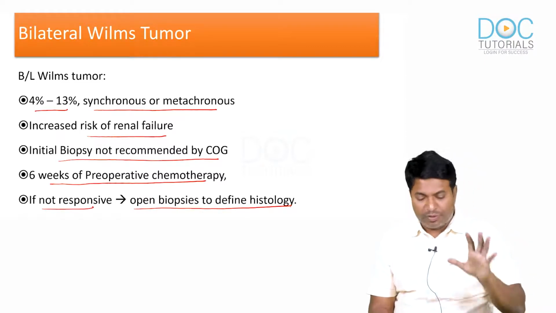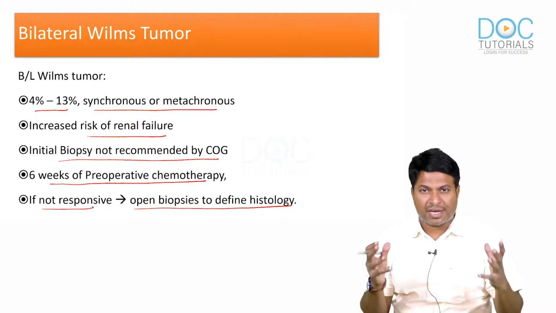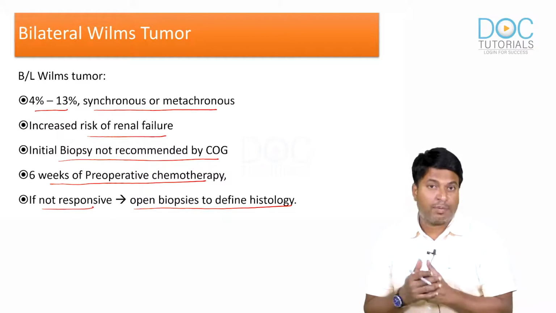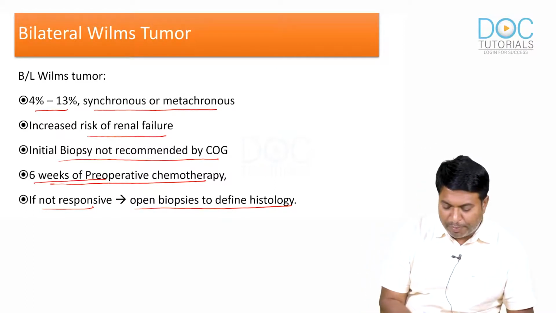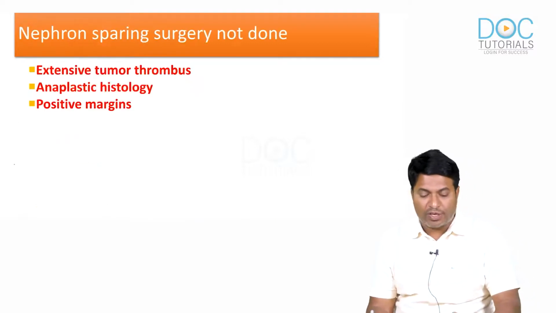So please remember, if you see bilateral tumors initially, there is no other tumor which comes bilaterally in children. Therefore, you can directly go for pre-op chemotherapy. And if there is no response after 6 weeks of pre-op chemotherapy, then only do a biopsy to define the histology of the tumor. Okay.